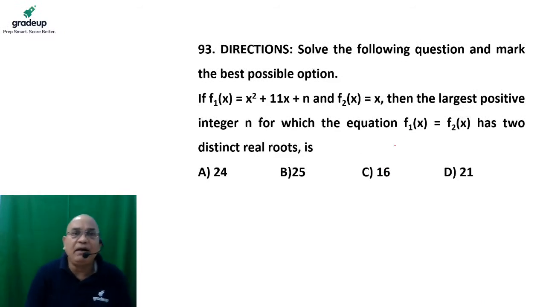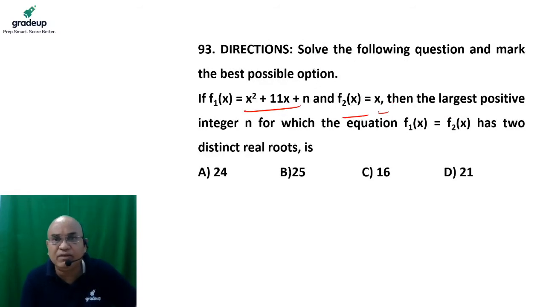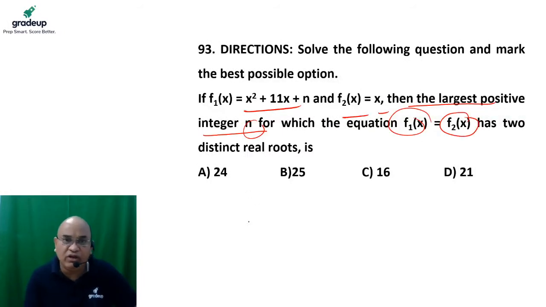अब इस क्वेश्चन को पढ़िए. If f1 of x is equal to this much and f2 of x is equal to this much, then the largest possible value of n for which f1 of x is equal to f2 of x. Okay, it means f1 of x is equal to f2 of x, and we have to find out the maximum possible